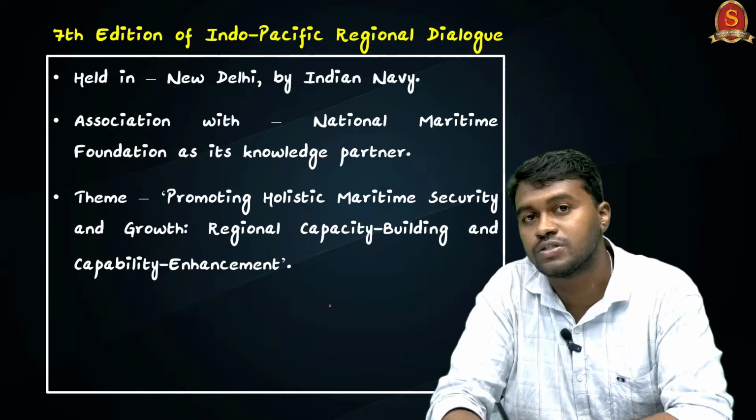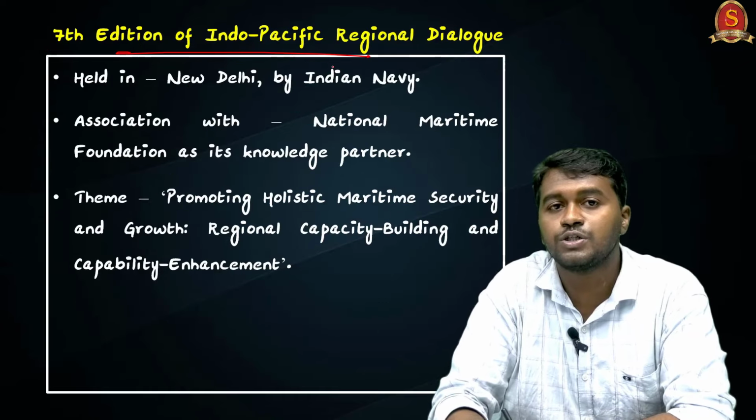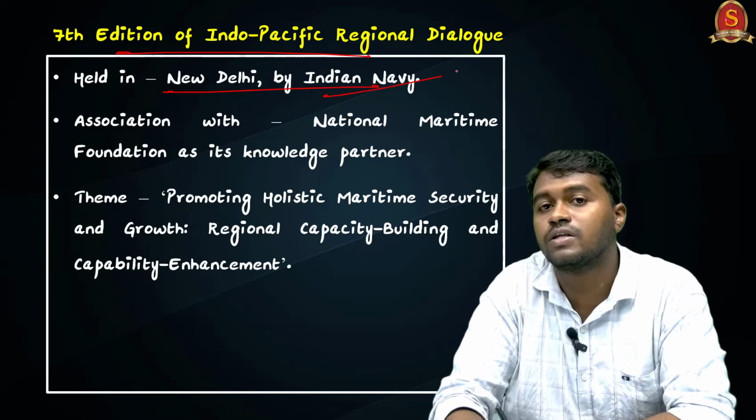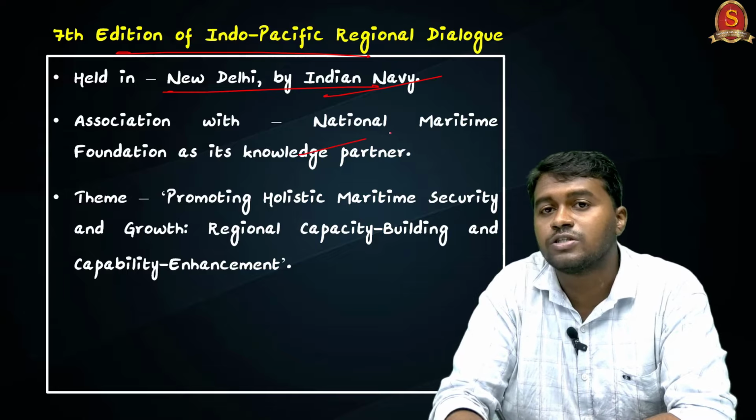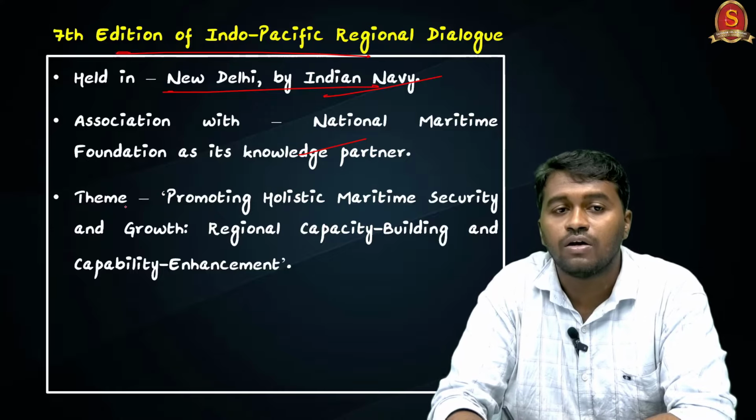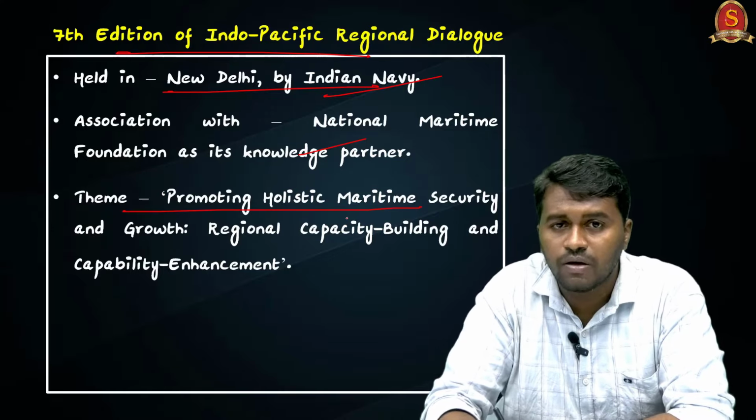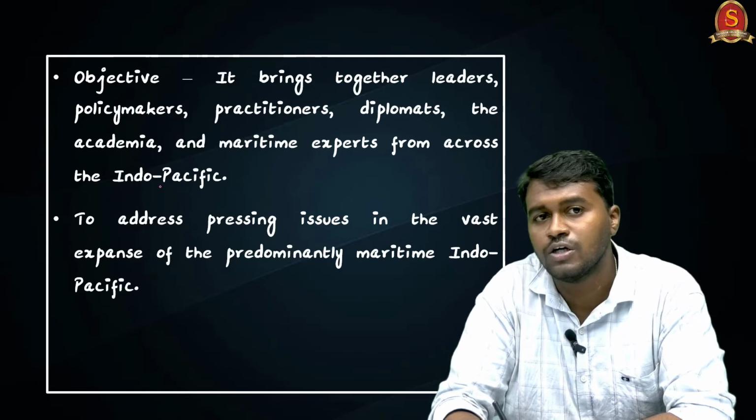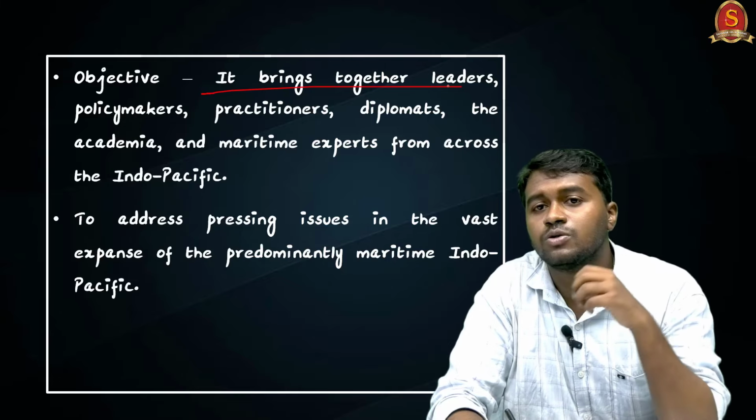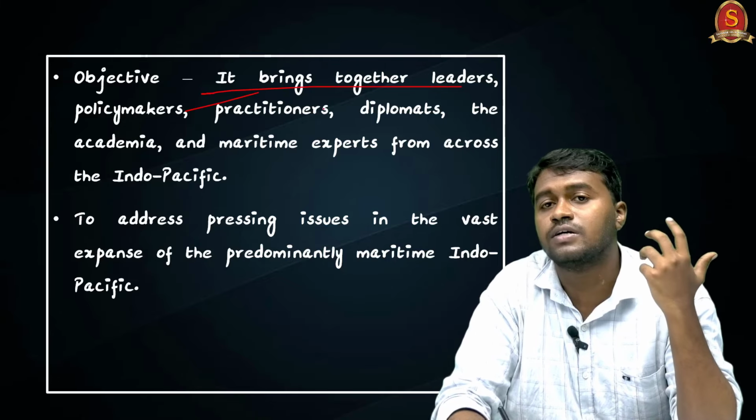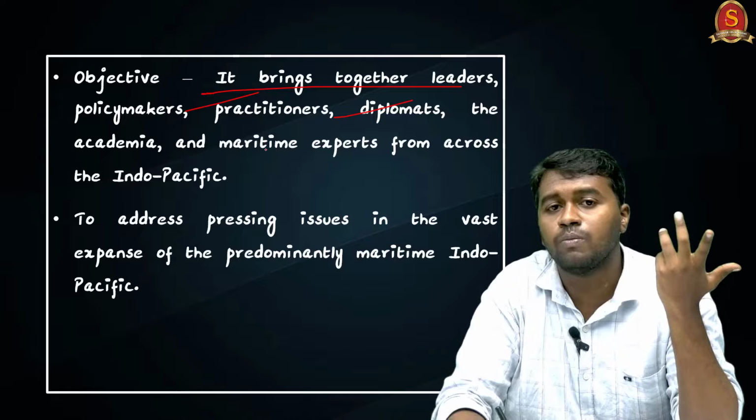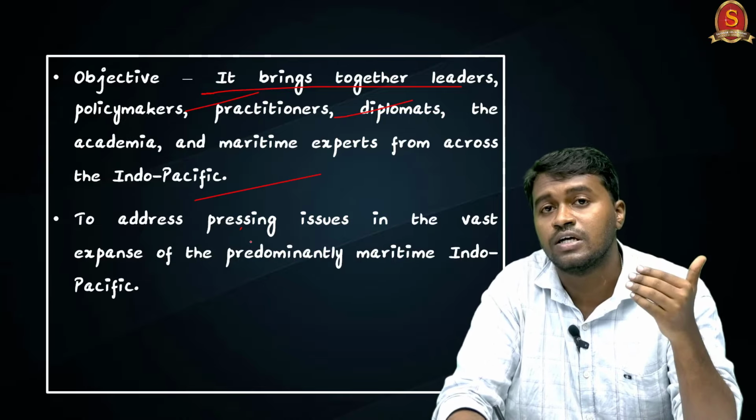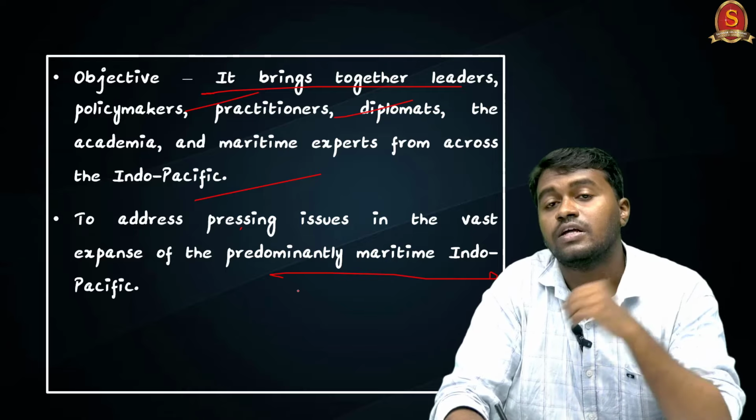And the next topic is the 7th edition of Indo-Pacific Regional Dialogue. So recently it was held in national capital by the Indian Navy in collaboration with the National Maritime Foundation, and the theme was promoting holistic maritime security and growth, regional capacity building and capability enhancement. So what is the objective? So bringing together the national leaders, policy makers, experts, diplomats from the Indo-Pacific region to discuss the challenges, especially in the maritime sector in the Indo-Pacific region.